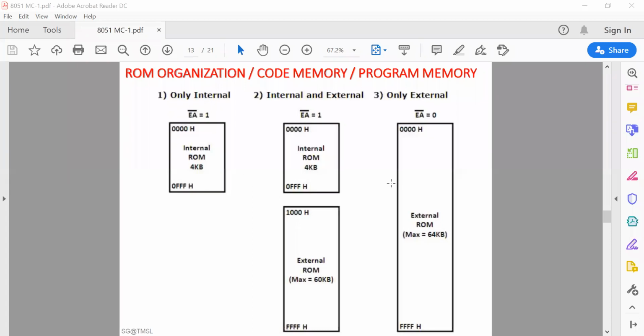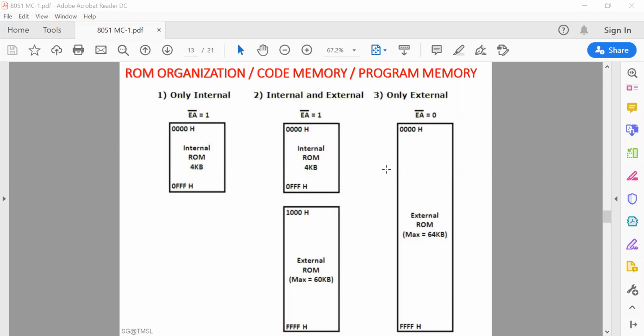Now consider the third case where you need to totally discard the internal ROM, and only external ROM you need to access. Here, the program stored in this internal ROM may have become invalid or outdated, or the system may need to be upgraded.